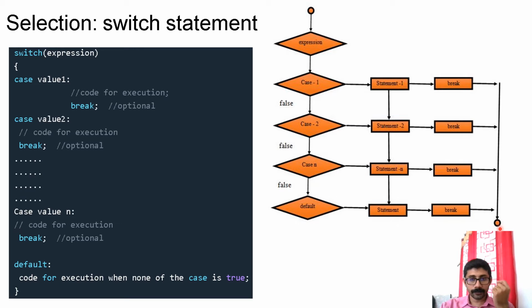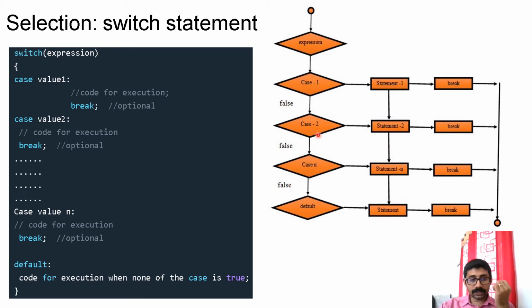Control will come out. Imagine there is no break. In that case, control will directly progress downward to the next statement. It will go progressively down, meaning it will not check this case 2. Without checking, it will come to the statement block of this next case. So like that, the progression.